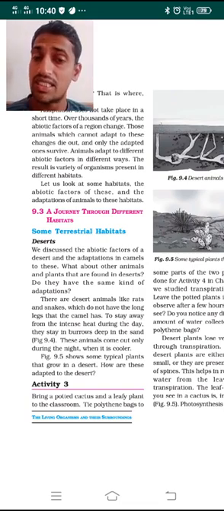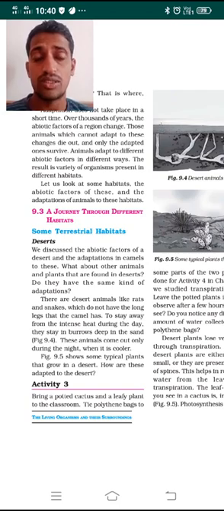In the beginning, while we were talking about adaptation, we studied that camels have long legs to get away from the heat of the sand. They excrete very little urine, and their dung is very dry. That is the kind of adaptation it has. So what about the other animals and plants which are found in the deserts? Do they have the same kind of adaptation? Let us discuss the remaining animals and plants which are found in desert conditions.